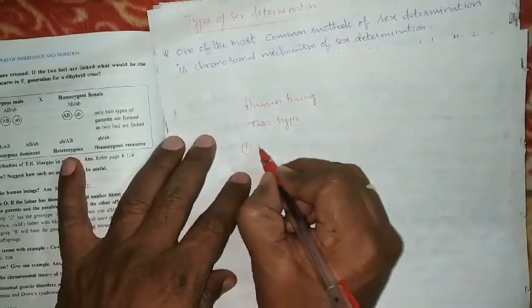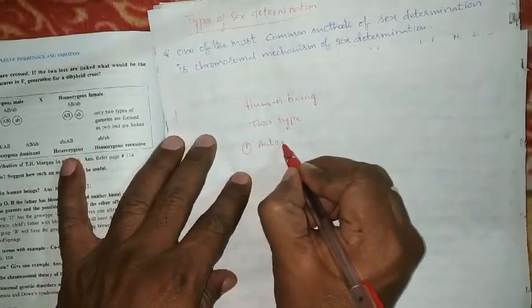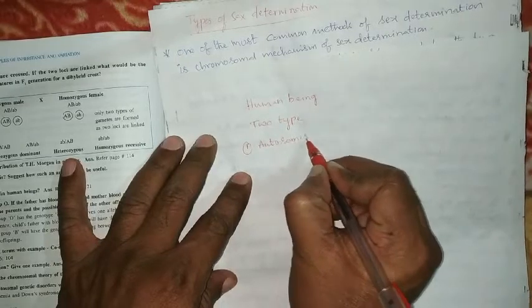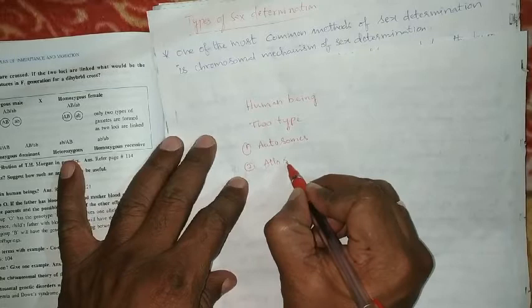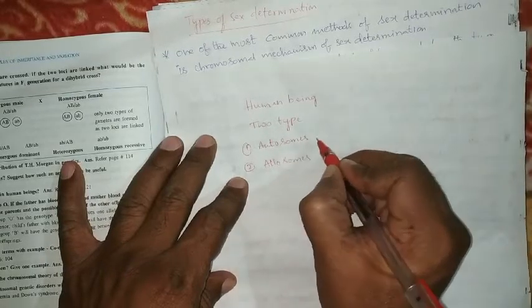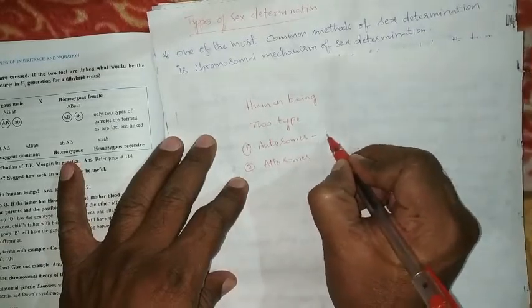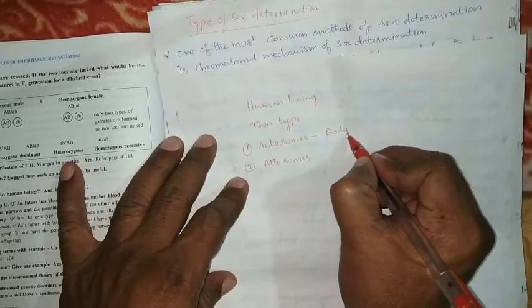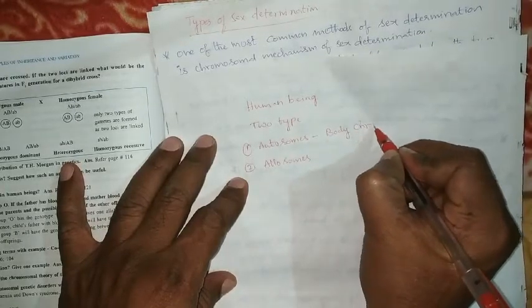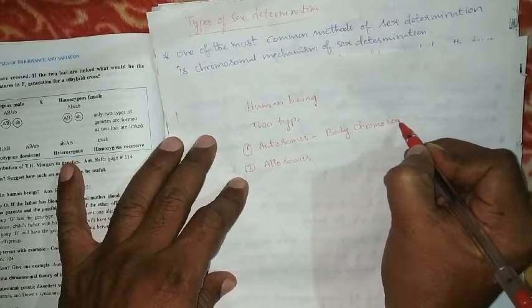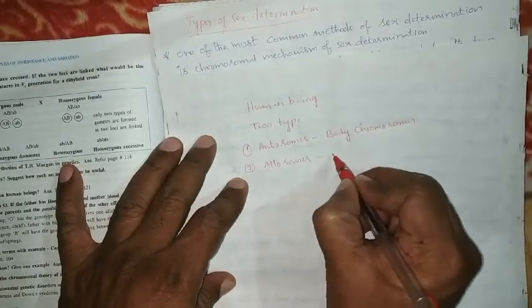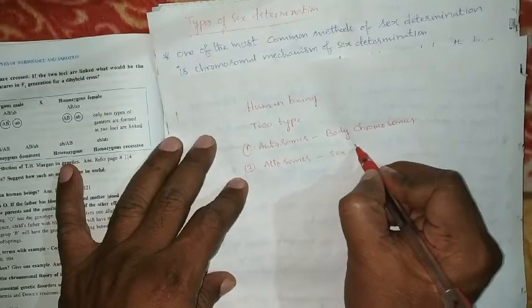One is autosomes, also called body chromosomes, and the second is allosomes, called sex chromosomes.